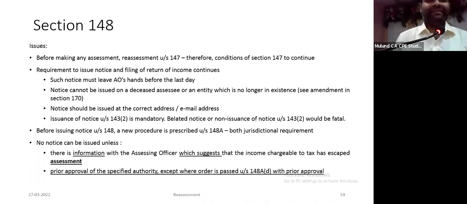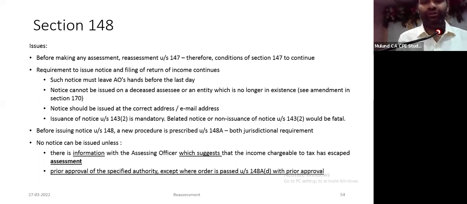So what are the issues arising in section 148? Firstly, we have already discussed, before making any assessment or reassessment under section 147, which is the machinery provision for the main assessment, you have to fulfill the condition of section 147, which is income escaping assessment. The requirement to issue notice and filing of return of income continues. That requirement of issuing notice under 149 and having to file return of income continues. Therefore, all the case laws, controversies and litigation attached to issue of notice will continue, which is such notice must leave the AO's hand before the last day.